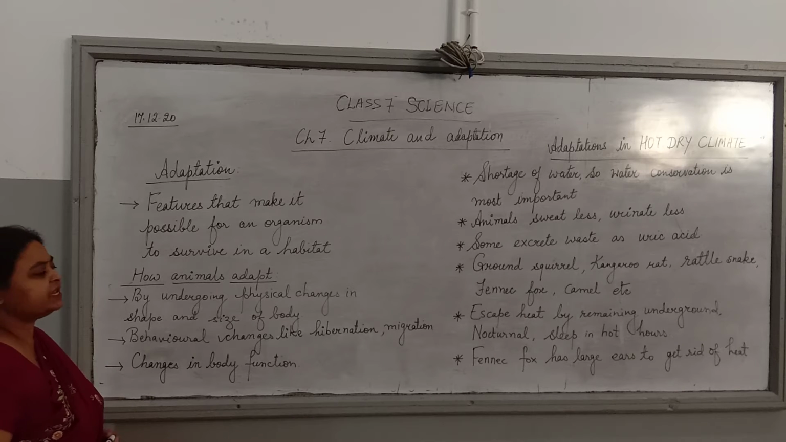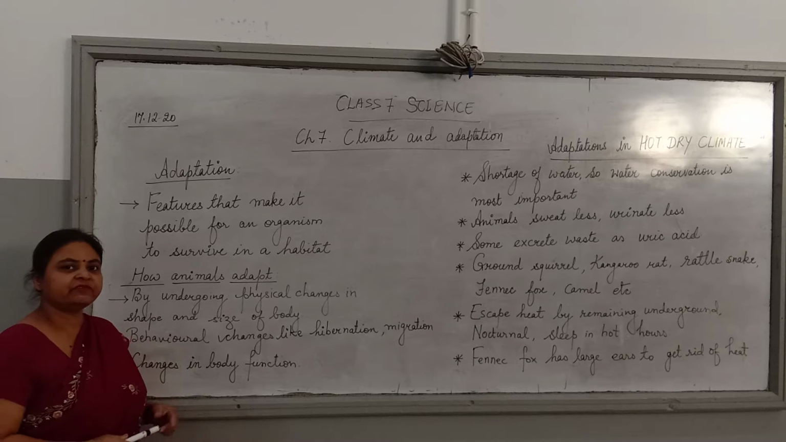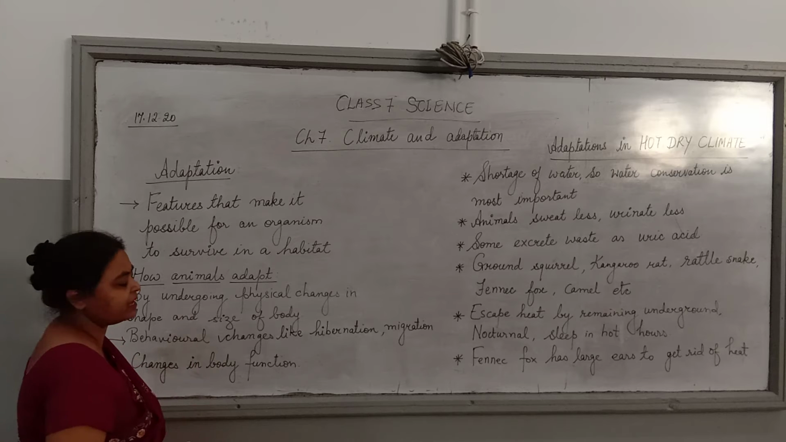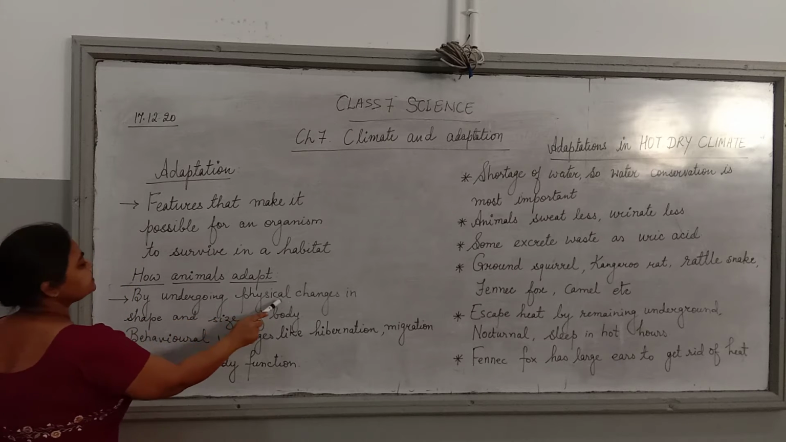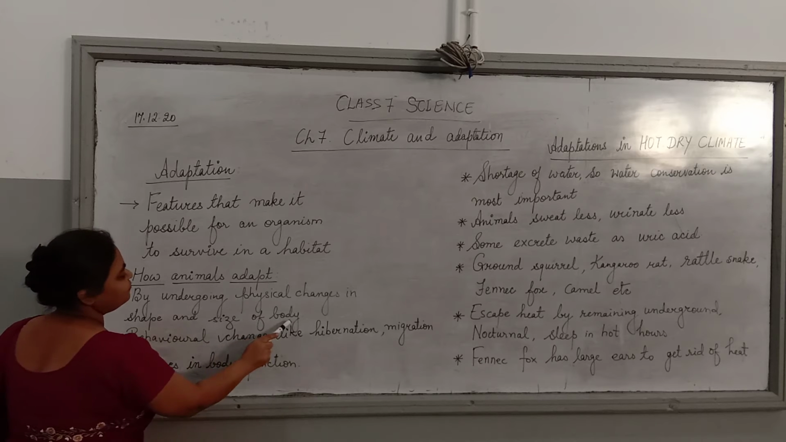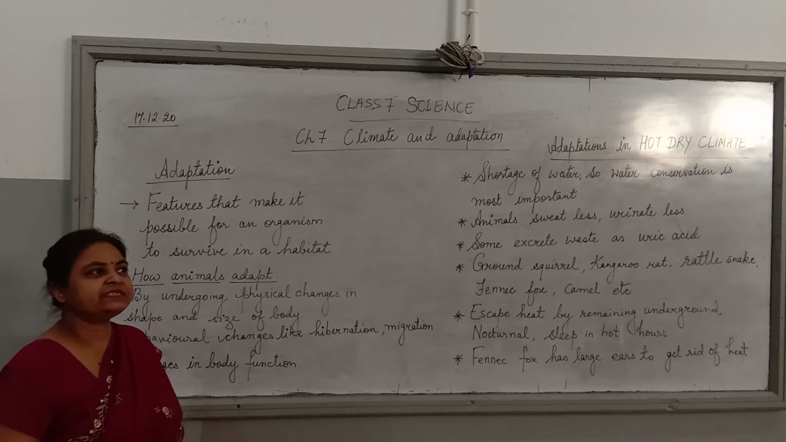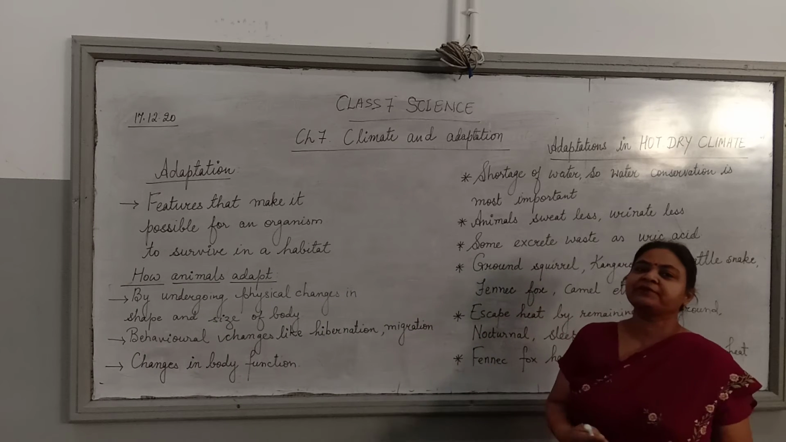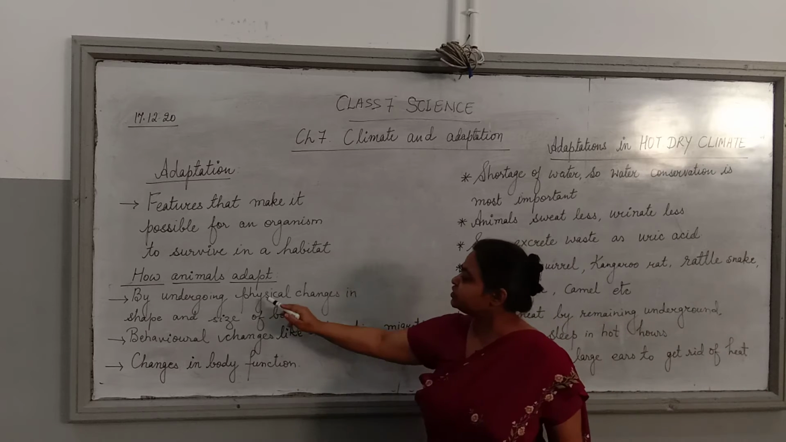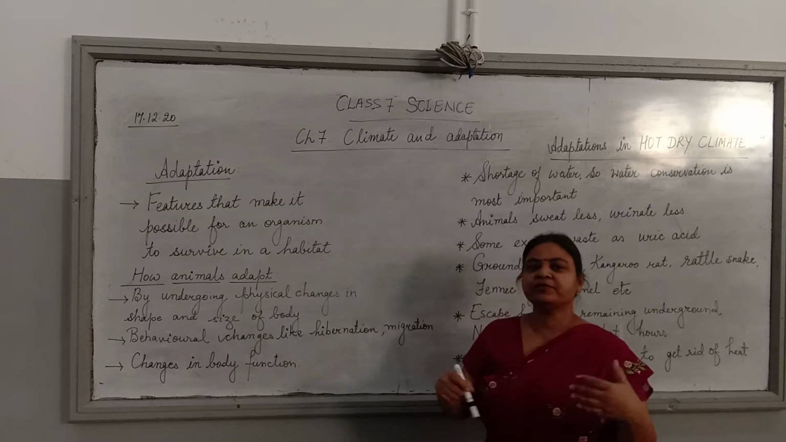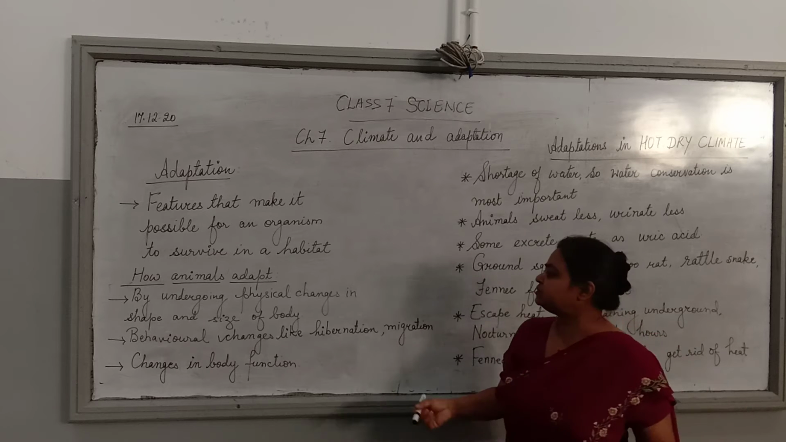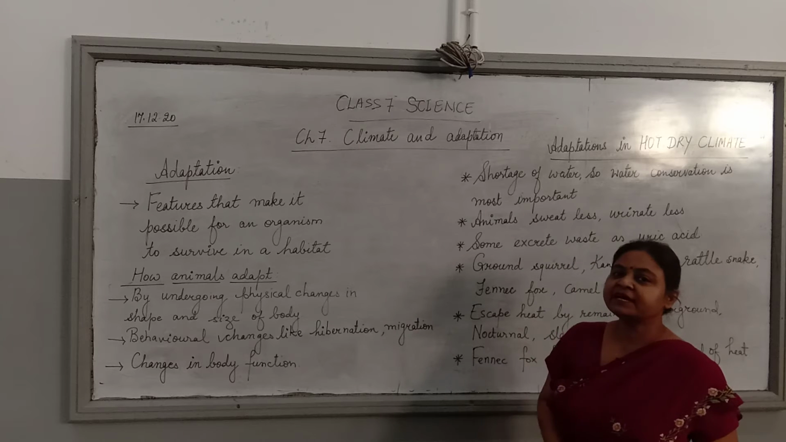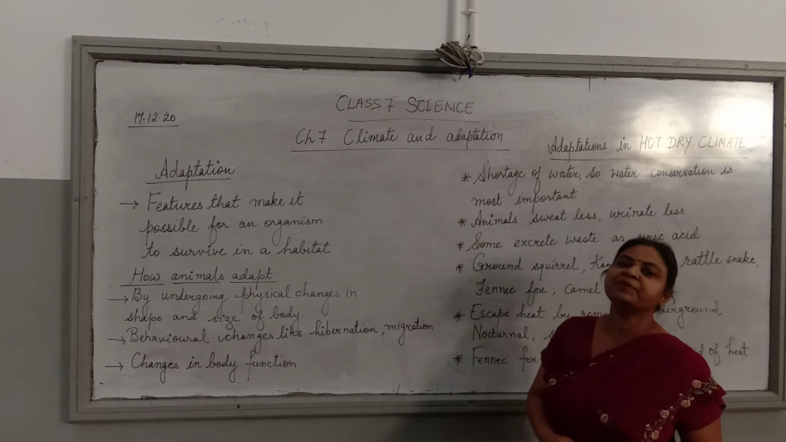There are various ways in which animals adapt. We will focus this topic of adaptation on animals only in this class. First, by undergoing physical changes in shape and size of body. Some of the animals, their body size or body shape is suitable to live in a particular place. So that is an adaptation in the physical, or you can say structural, adaptation in an organism. Secondly, animals adapt by changing their behavior.